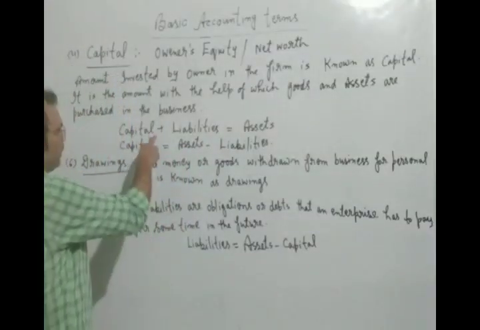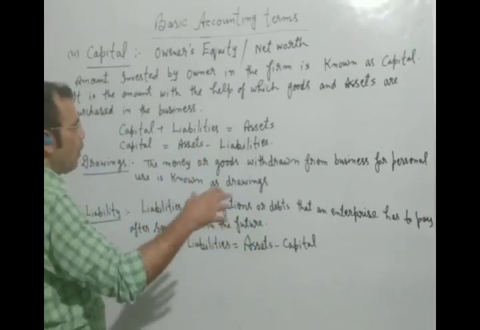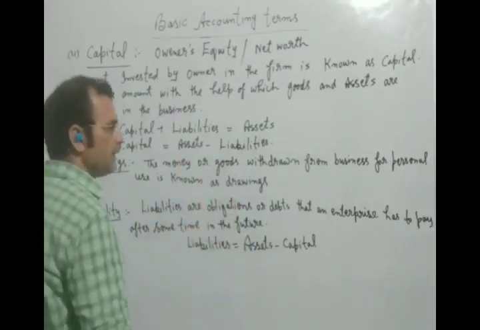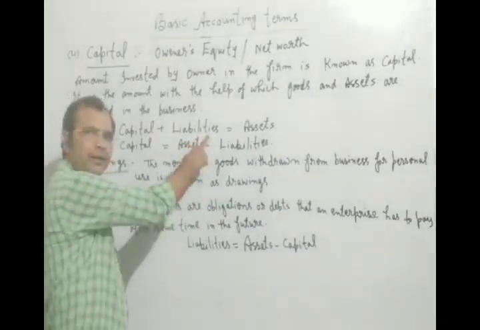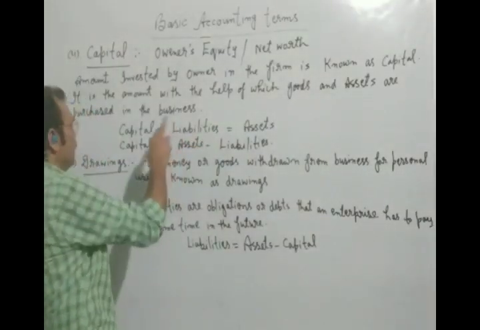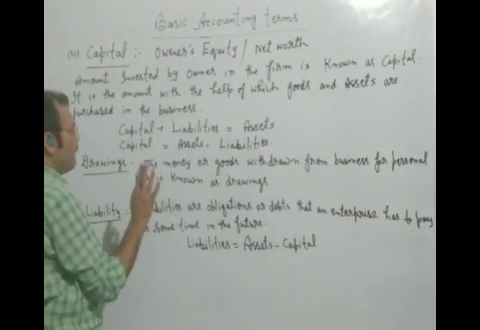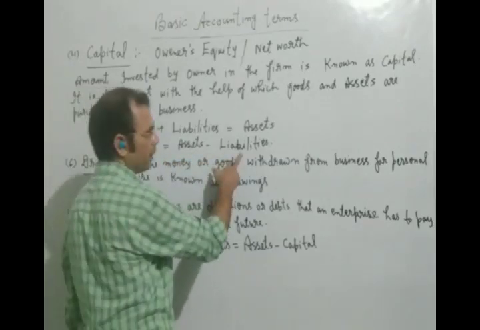What capital is invested in the business and what are the liabilities of the business. What is the meaning of liability? You are seeing a new term here. We will discuss this liability in detail. But you will learn this formula here. Capital is equal to assets minus liability.